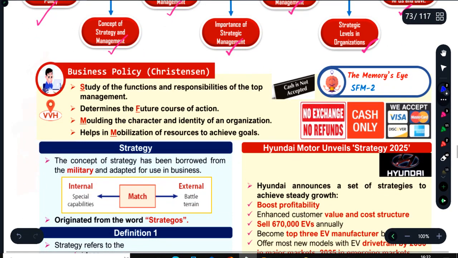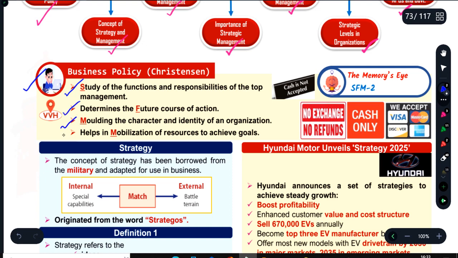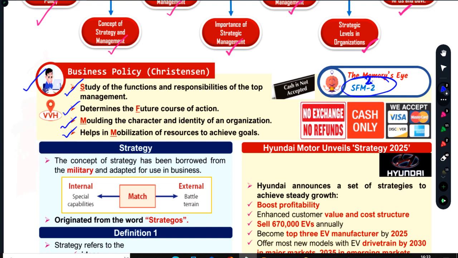First concept is business policy, very simple. As per Christensen, business policy is a framework of guidelines to run the business in an efficient and effective manner. But business policy as per Christensen has four pillars that I popularly define as SFM square. S for study of the function and responsibilities of the top management, F for future course of action, M for molding the character and identity of the organization, and another M for mobilization of resources to achieve goals. So business policy, according to Christensen, has four dimensions.